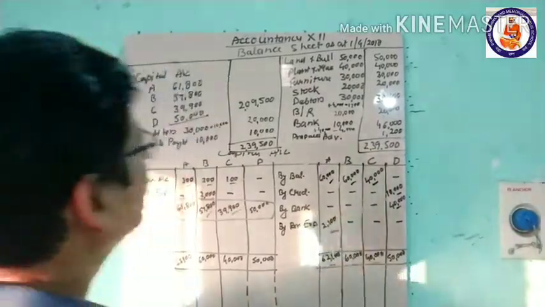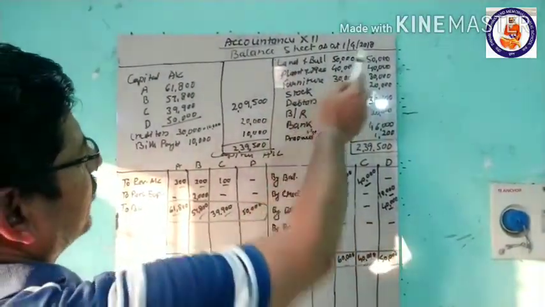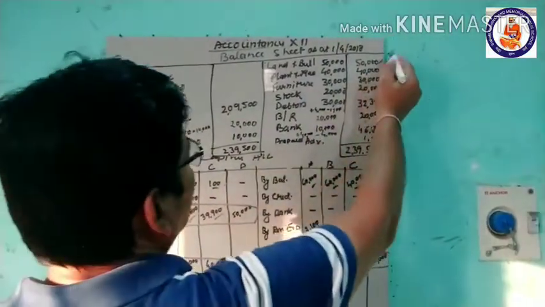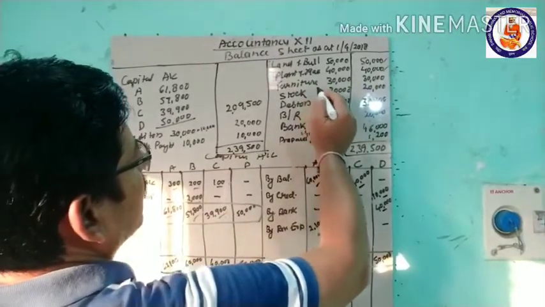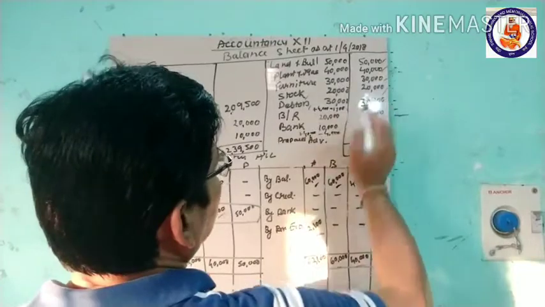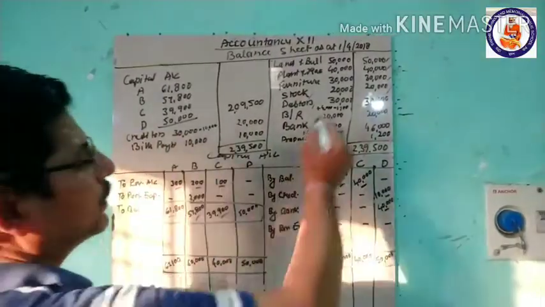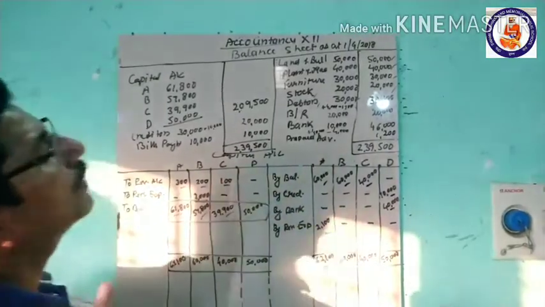Here in the balance sheet, land and building is there, 50,000. There is no change in that. Plant and machinery 40,000 in the old balance sheet. Furniture 30,000, stock 20,000, debtors. Now debtors were given as 30,000 there.